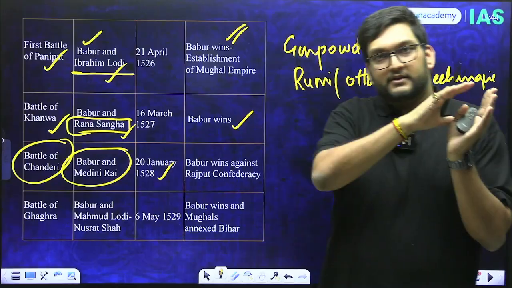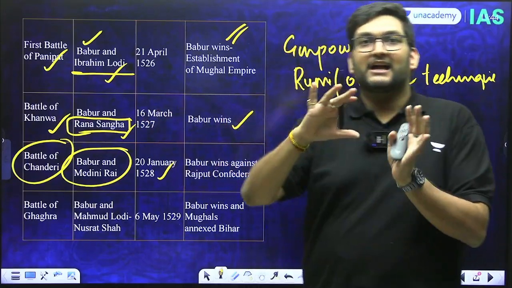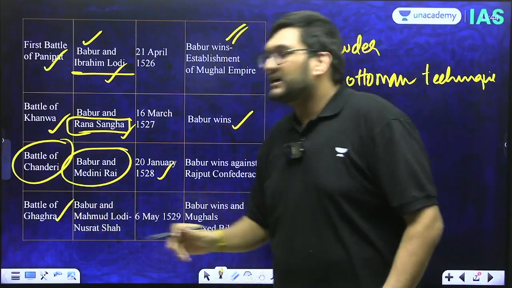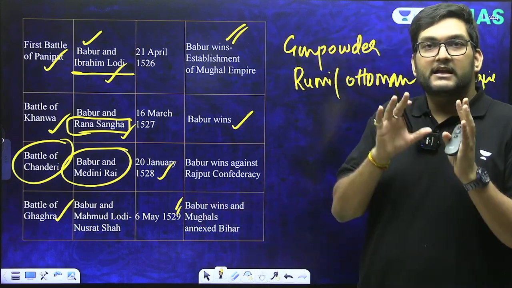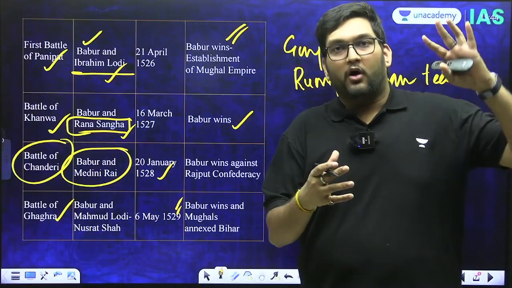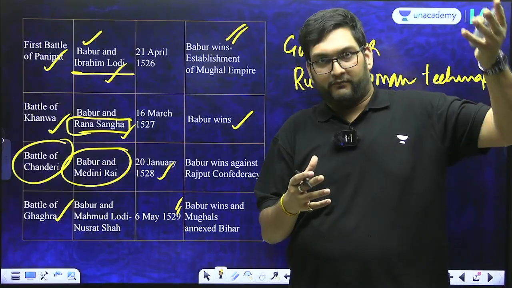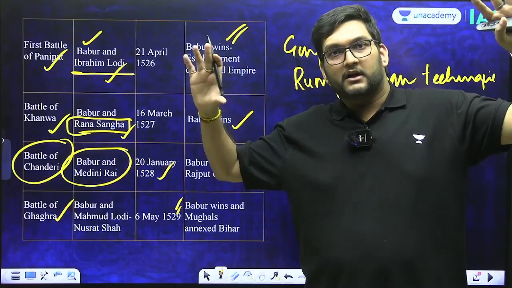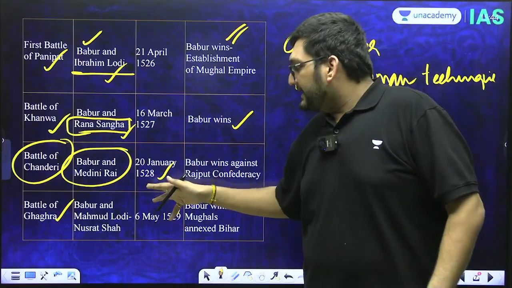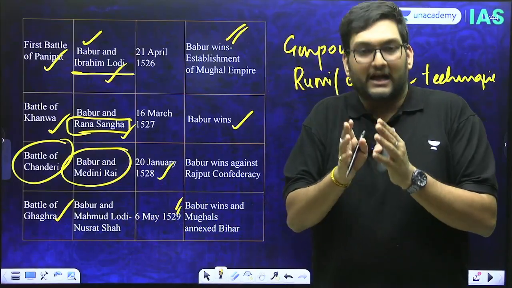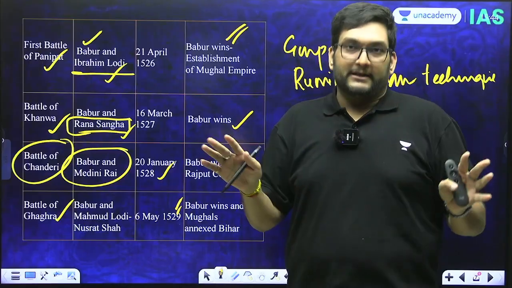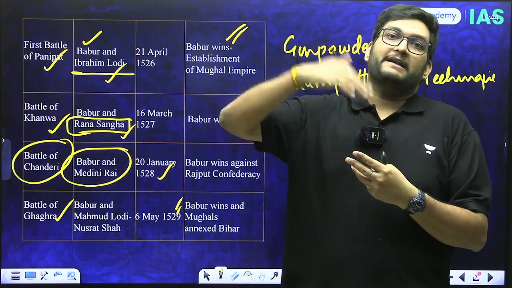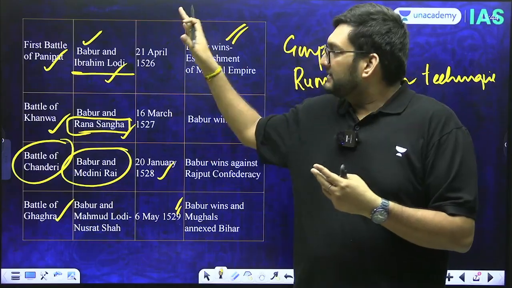Then he will push towards the last of the Lodhis in the Battle of Ghaghra, Ghagra, whatever you want to call it. And in 1529, he will complete the expansion of the Mughals from the Panipat sector towards the Bihar sector. But the Lodhis under Nusrat Shah are going to fight. They will be defeated, but not fully. And that will come and bite Humayun.